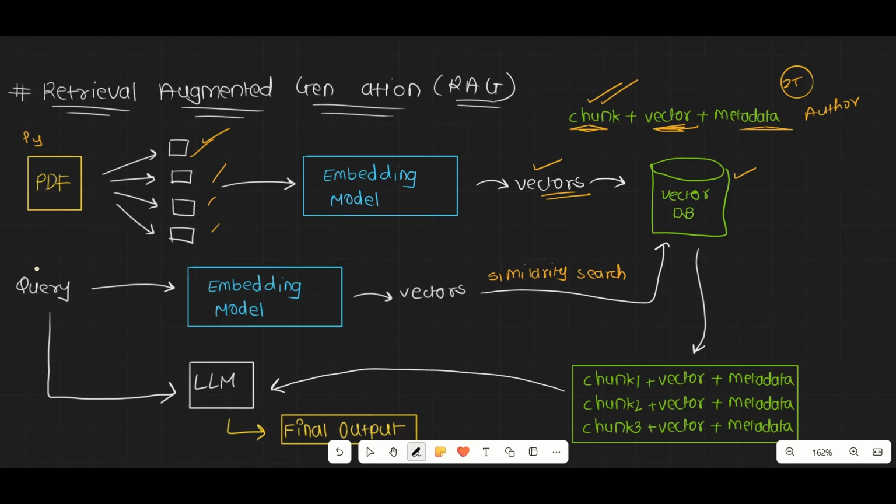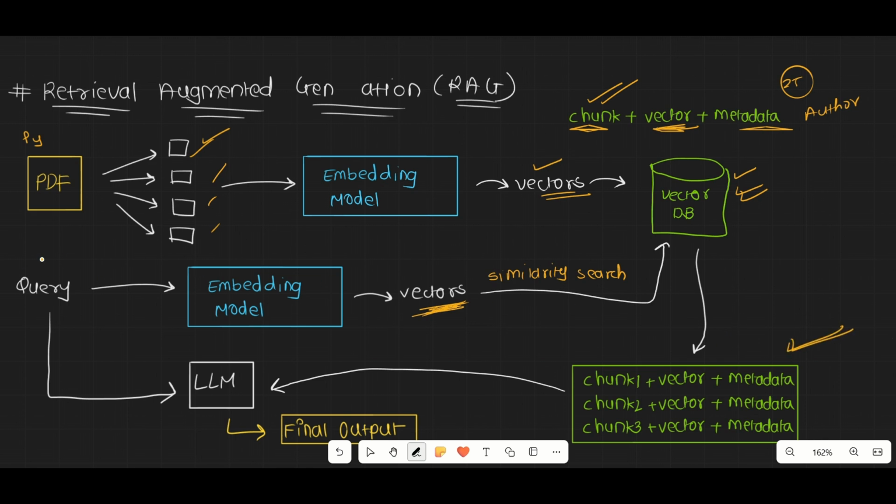Okay, so say you write some query, like "what is functions in Python." That query goes to the embedding model. Instead of sending that query directly to the LLM, we first send it to the embedding model. We convert it into vectors, and after converting it into vectors, we perform similarity search. So what happens in similarity search? The chunks stored in this VectorDB which are similar to these vectors, we get them as the output over here.